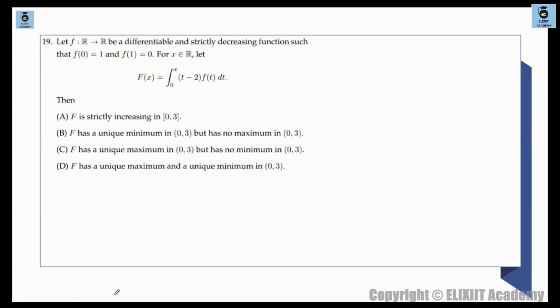Look, what does the 19th one say? Let f from R to R be a differentiable and strictly decreasing function such that f of 0 is 1 and f of 1 is 0 for x belongs to R. So we have capital F of x given to be this function. What do you have to comment on? Again, you have to comment on whether F is strictly increasing or strictly decreasing, maximum, minimum, whatever you need to solve. Yes, derivative.